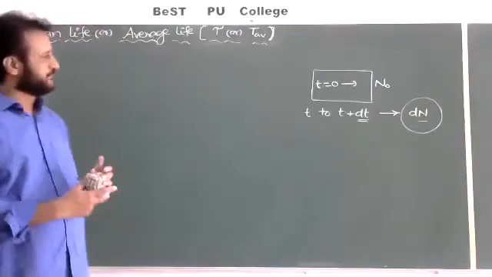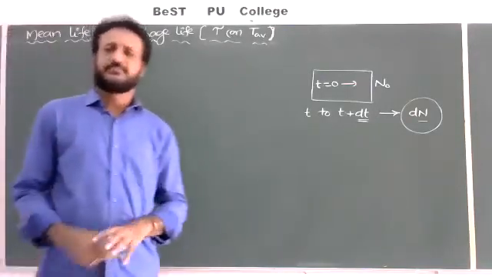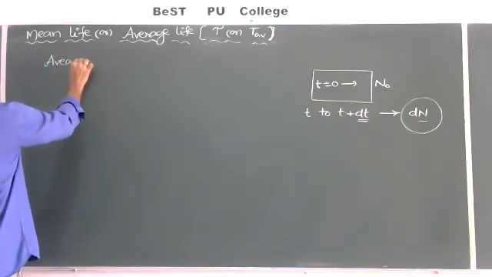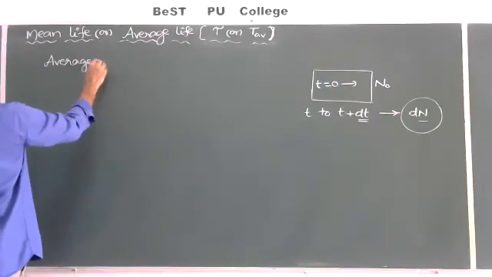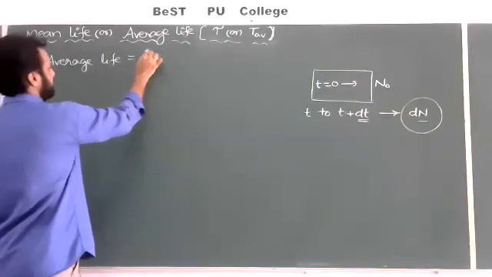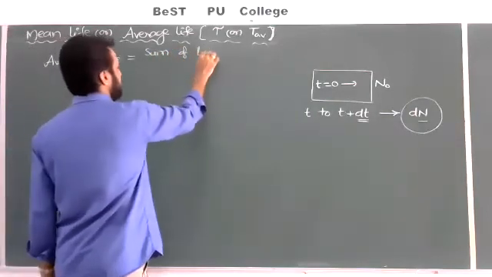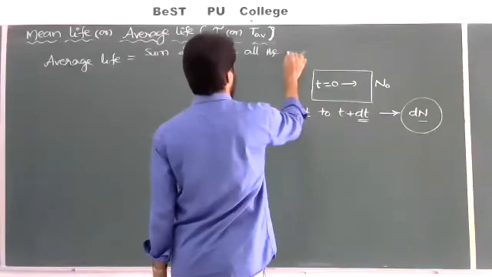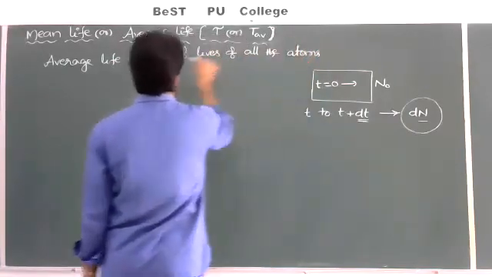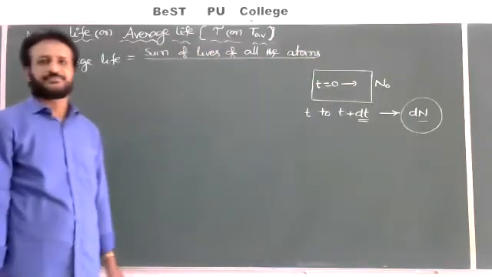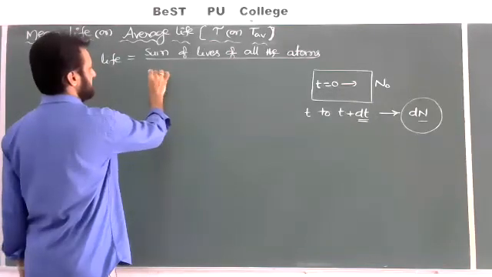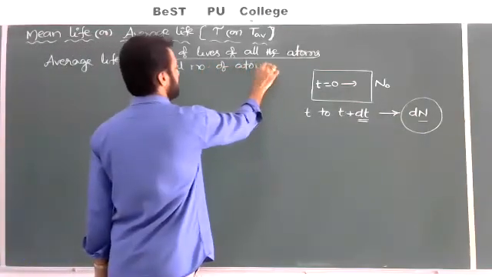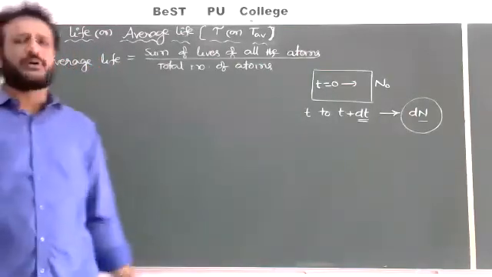So we can write one definition: the ratio of the sum of lives of all the atoms in a radioactive sample to the total number of atoms in it.